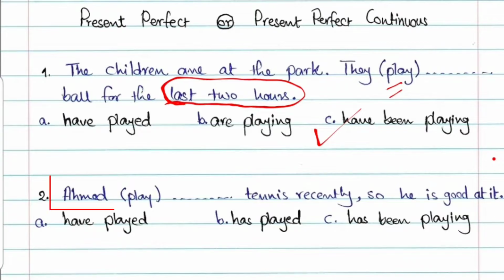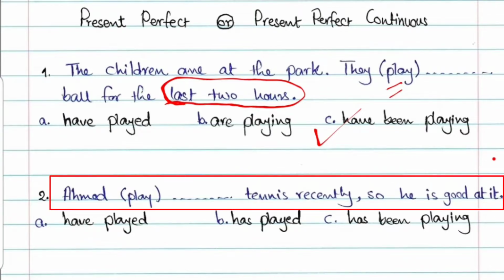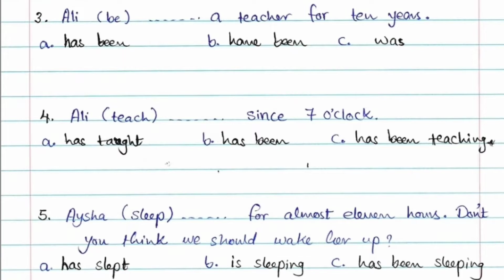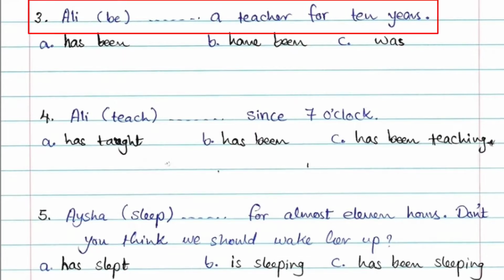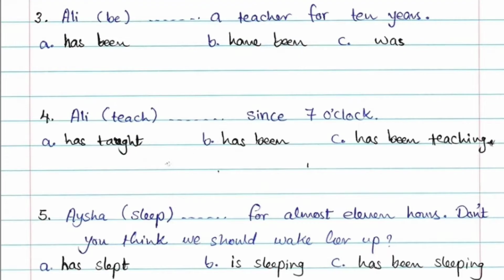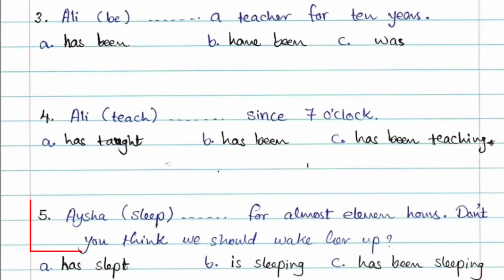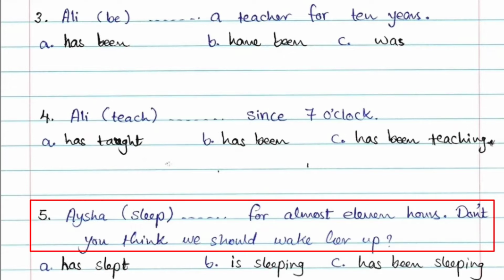Look at number 2. Ahmed played tennis recently, so he is good at it. What is the best answer? What do you think? Look at number 3. Ali, and we have the verb to be, a teacher for 10 years. Think about this one. Look at number 4. Ali teach since 7 o'clock. In number 5, look at this one. Aisha sleep, between brackets, for almost 11 hours. Don't you think we should wake her up?